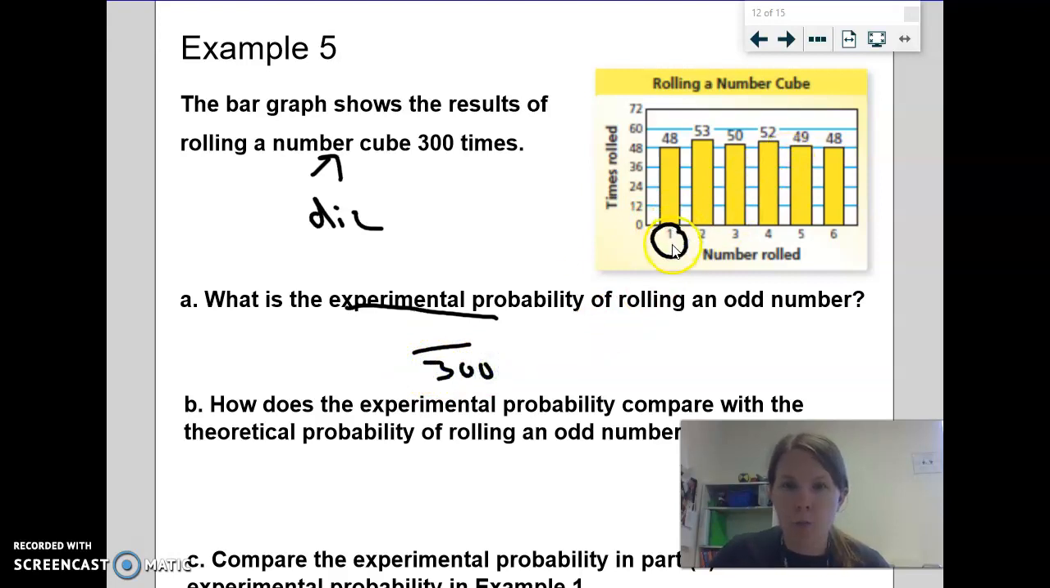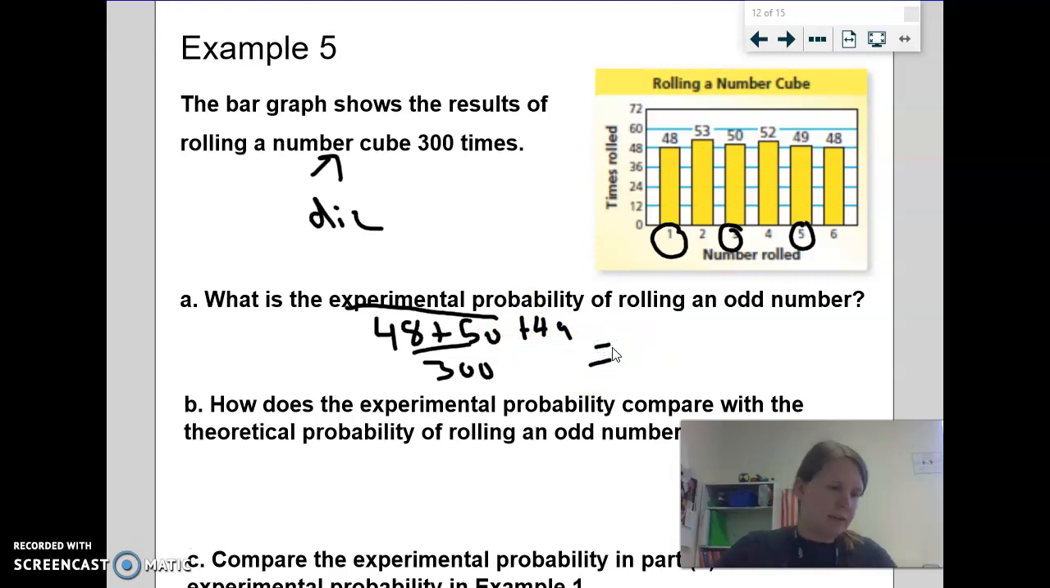So we've got odd number 1, which is 48. 48 times we rolled that. How many times did we roll 3? It looks like 50. And how many times did we roll 5? We rolled it 49 times. So let's go ahead and add those up, see if we can simplify my fraction here. It'll be 147